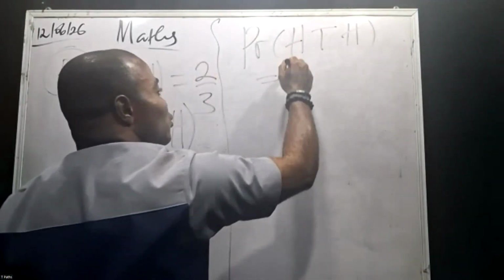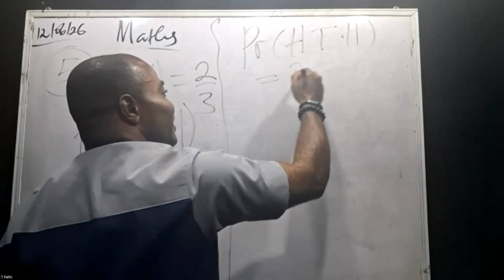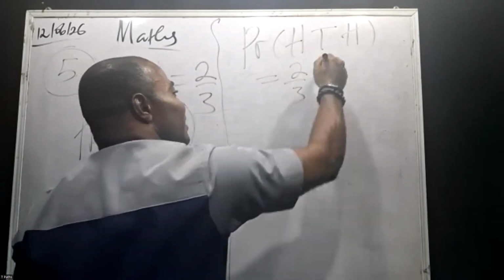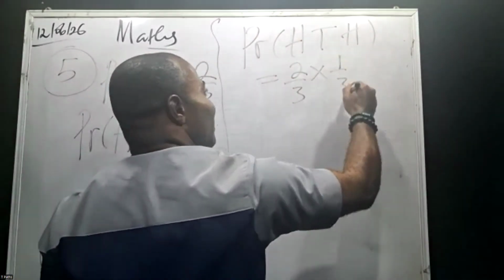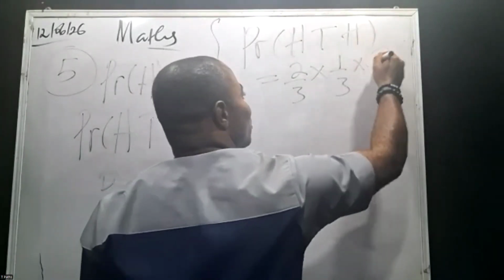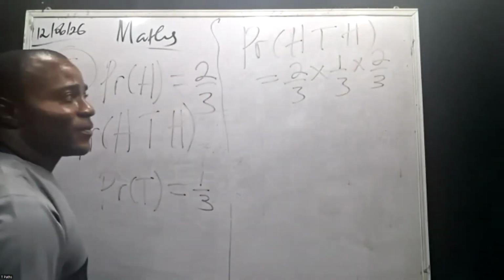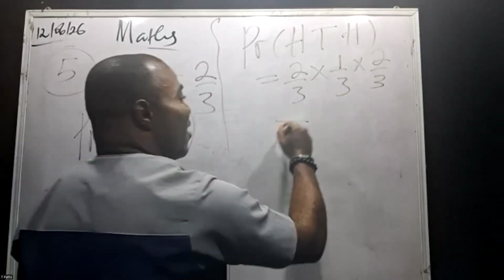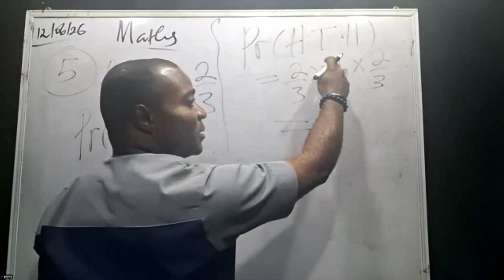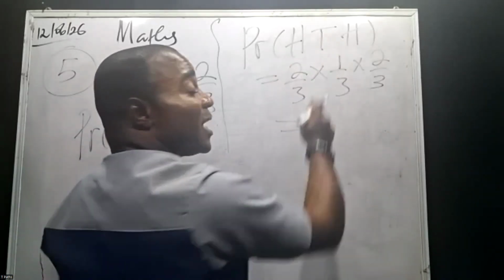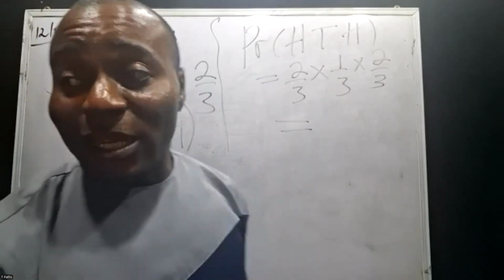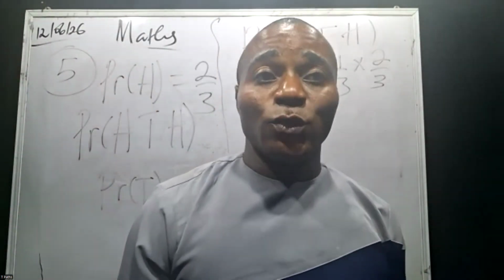So we have the head is 2/3 times tail is 1/3 times another head showing up, which is 2/3. So we have 2 times 1, which is 2.